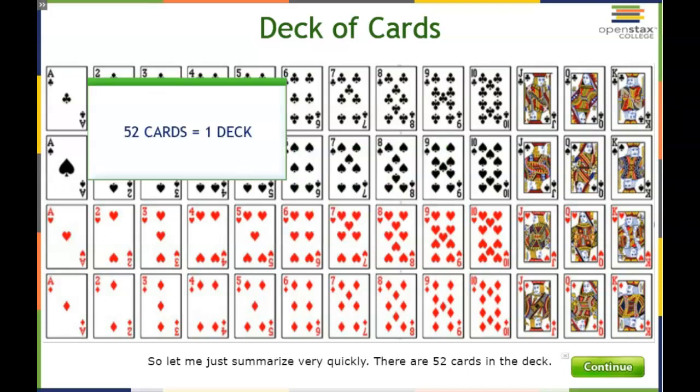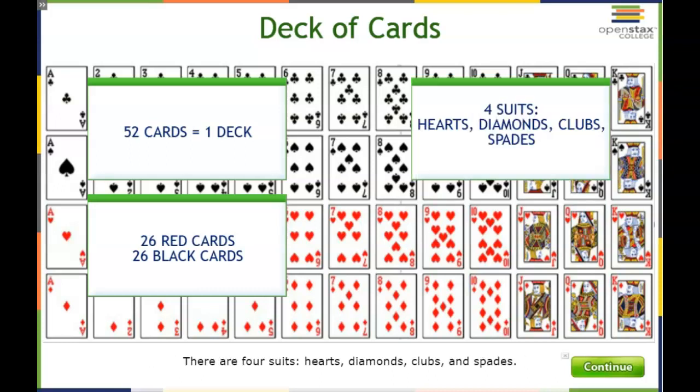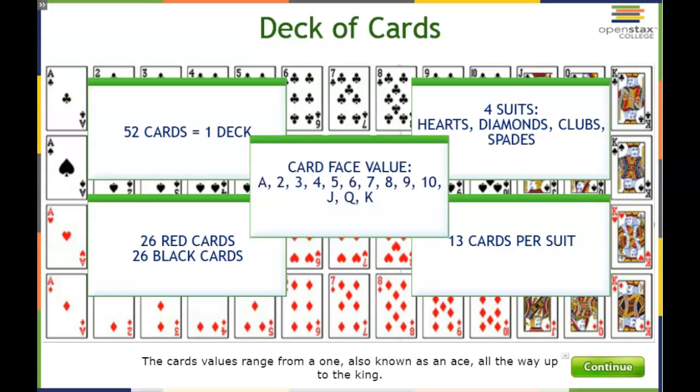So let me just summarize very quickly. There are 52 cards in a deck. The cards come in two different colors. There are 26 red cards, 26 black cards. There are four suits: hearts, diamonds, clubs, and spades. Each suit has 13 cards. The cards' values range from a 1, also known as an ace, all the way up to a king. That's about all there is to know about a deck of cards.